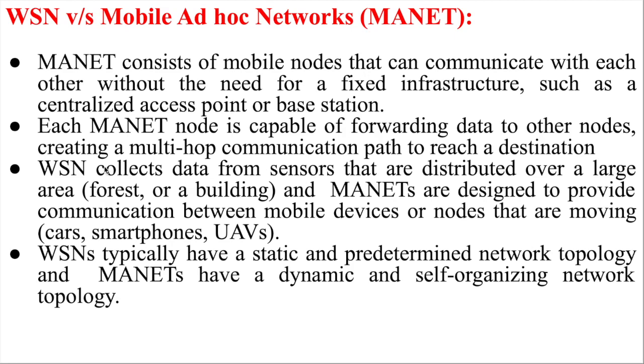Now, as we already covered, the wireless sensor network definition is the sensor nodes that are distributed over a large area. Large area means some forest area or some building. So it depends on the deployment pattern, whether you are randomly deployed or deployed in a deterministic fashion. Some man-made effort is there in the deployment. If you are randomly deploying, then forest areas and other things are a good example. Else we can go into buildings and other places where we can manually deploy one after another.